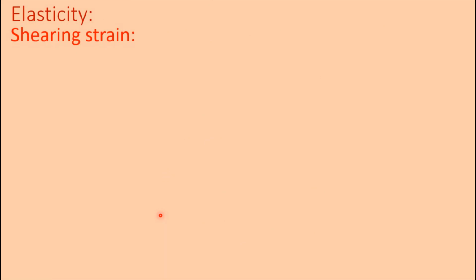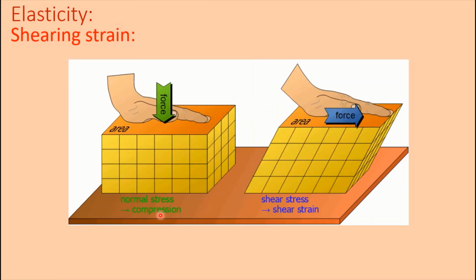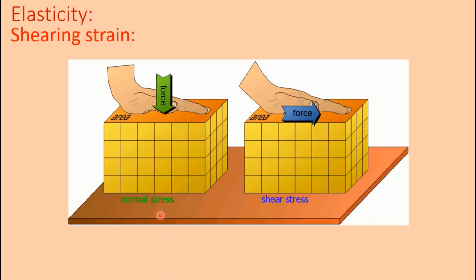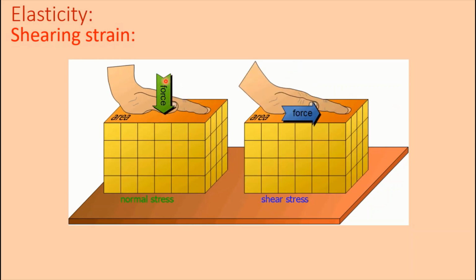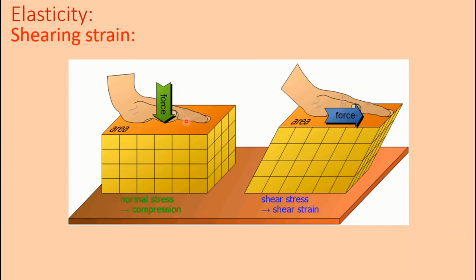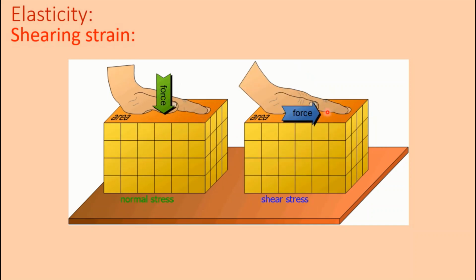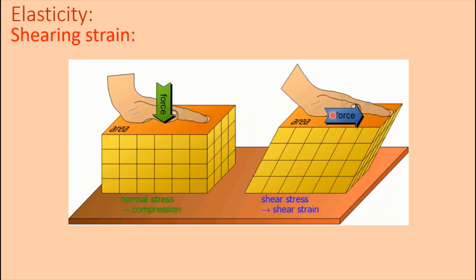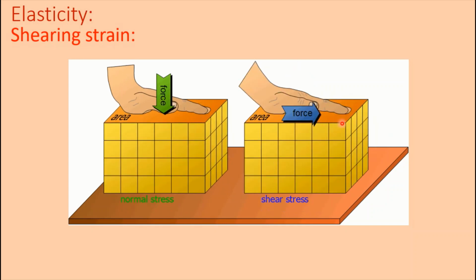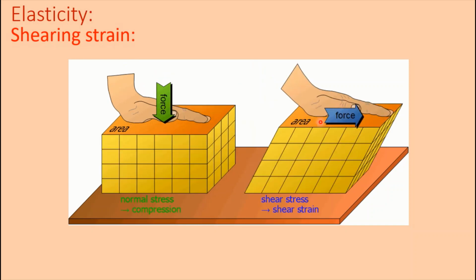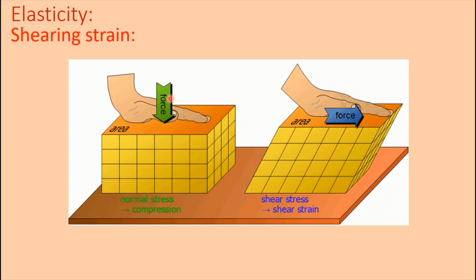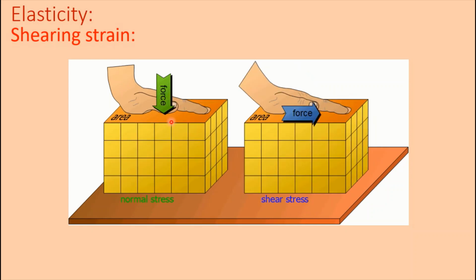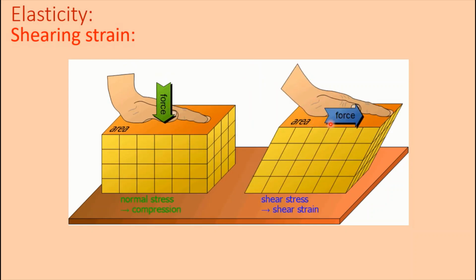Shearing strain. Here in this block, a force is applied perpendicular to this surface, and here a force is applied horizontally, that is, a tangential force is applied on this surface. This is the perpendicular force and here the tangential force.